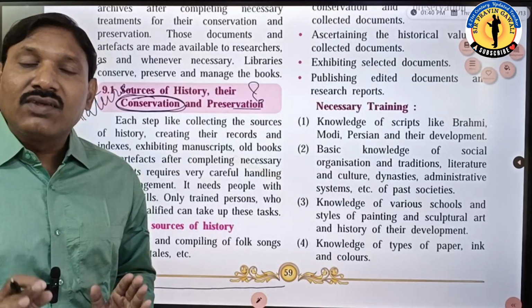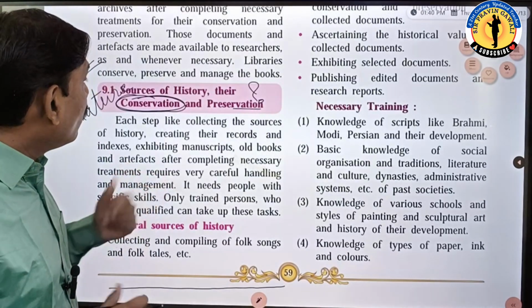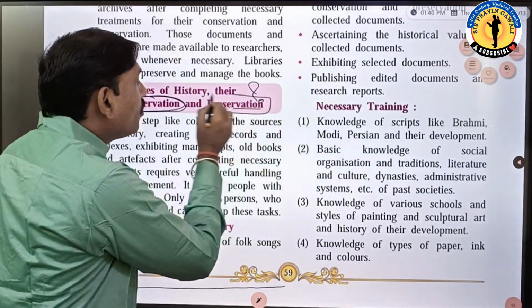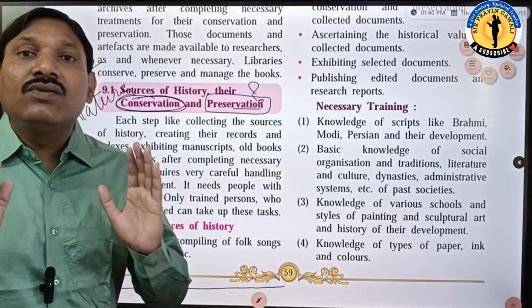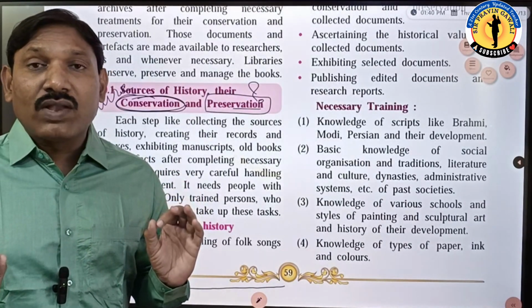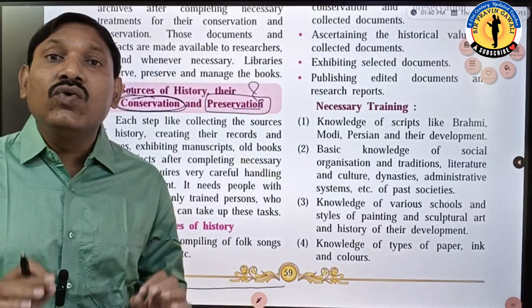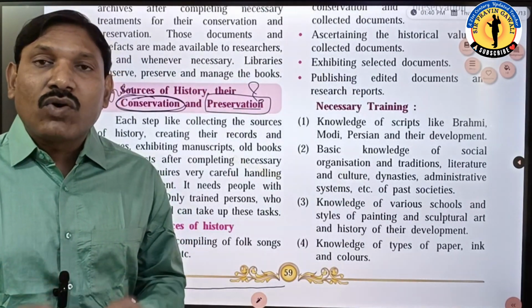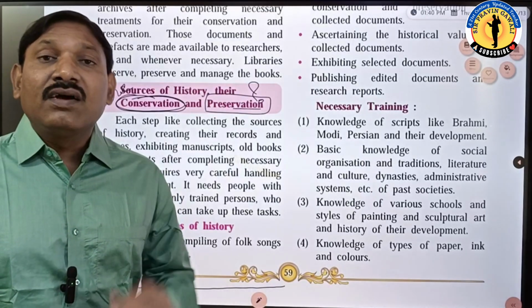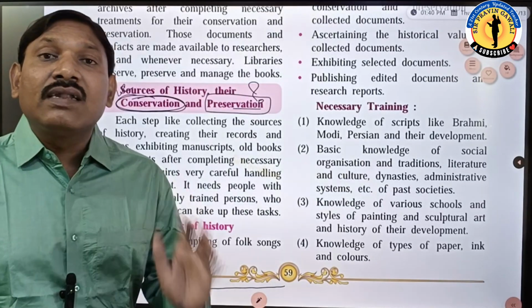Okay, students, understood? Yes. Now see, what do you mean by preservation then? Preservation is actually related to protection. We should protect things from harm, from human harm. For example, right now we are facing one problem, that is deforestation. The trees are being cut by humans.